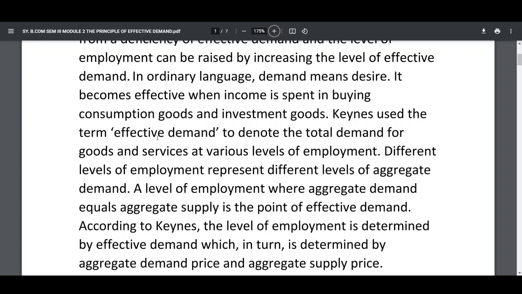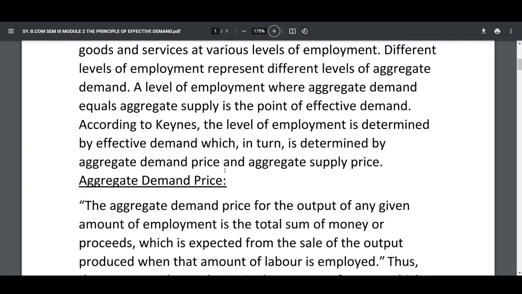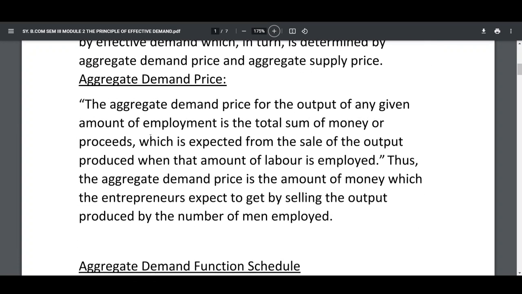Keynes used the term effective demand to denote the total demand for goods and services at various levels of employment. Different levels of employment represent different levels of aggregate demand. A level of employment where aggregate demand equals aggregate supply is the point of effective demand. According to Keynes, the level of employment is determined by effective demand, which in turn is determined by the aggregate demand price and aggregate supply price.